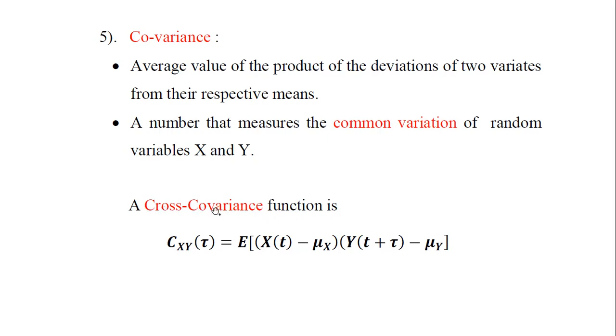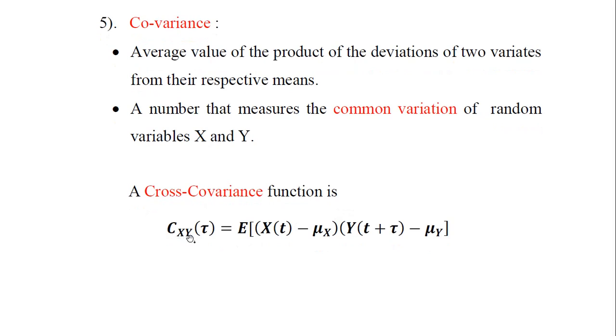So the cross covariance function between the random processes x and y is given by Cxy(τ), where C stands for cross covariance, equal to the expectation of mean-subtracted processes: x(t) − μx times y(t+τ) − μy. Here you can observe that the first random process x is not time shifted but is subtracted from its mean. y is time shifted, t plus τ, and is also subtracted from its mean. The expectation of the product of these two is the cross covariance.